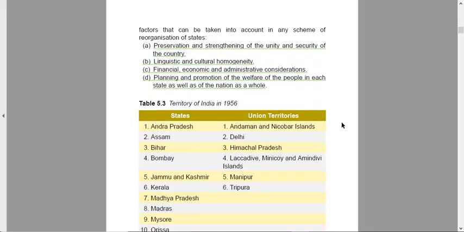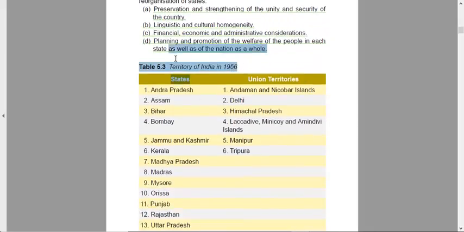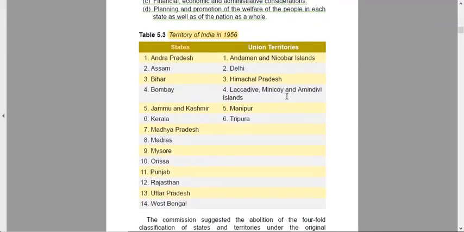So the territory in 1956, after the Fazal Ali Commission has given its report, the following was made. In the states we have 14 states, and in union territories we had 6. As I said, Himachal Pradesh and Manipur were later included into union territories. This will again undergo a change and will come to the present situation. However, Andhra Pradesh, Assam, Bihar, Bombay, J&K, Kerala, Madhya Pradesh, Madras, Mysore, Orissa, Punjab, Rajasthan, Uttar Pradesh and West Bengal were a part of states, and union territories included Andaman, Delhi. It is still a union territory. Himachal Pradesh, if you see, is not a union territory now but was a union territory in 1956. Lakshadweep, Minicoy and Amindivi Islands is still a union territory. Manipur not a union territory. Tripura not a union territory.